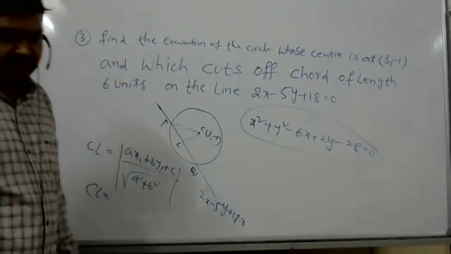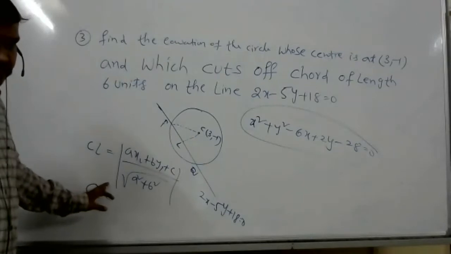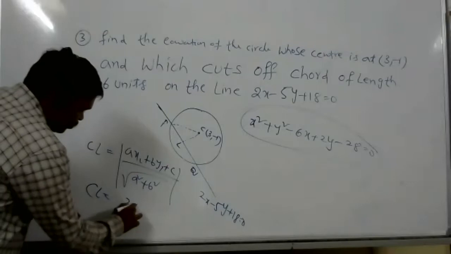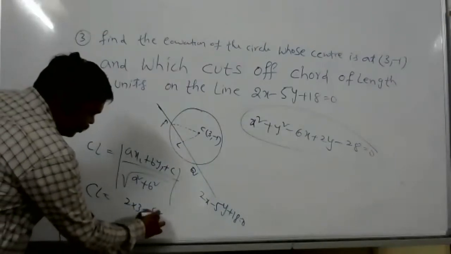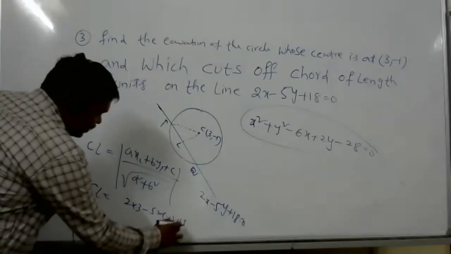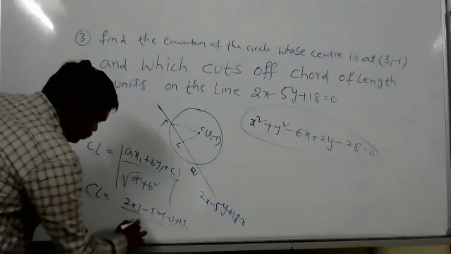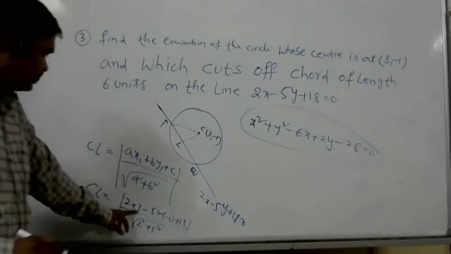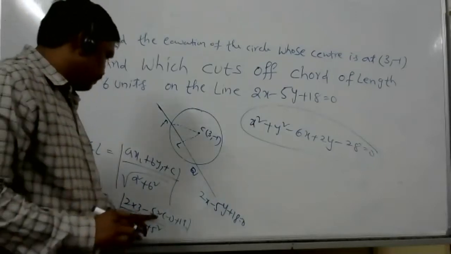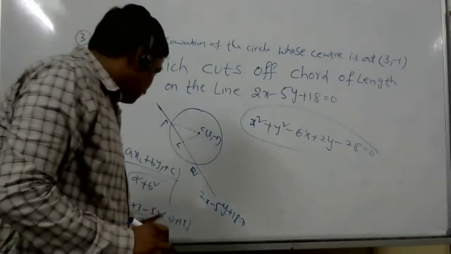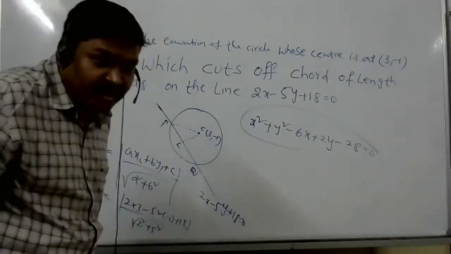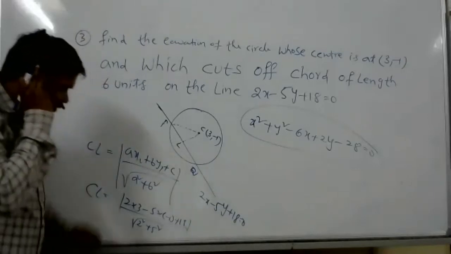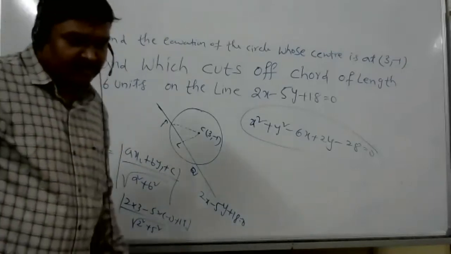So how is CL equal to root 29? I got root 10. Root 2 into 3 minus 5 into minus 1 plus 18 under root 2 square plus 5 square, which is 6 plus 5. Oh, okay. I did 3 square plus 1 square, that's why I got root 10. Or is it 29 by root 25?